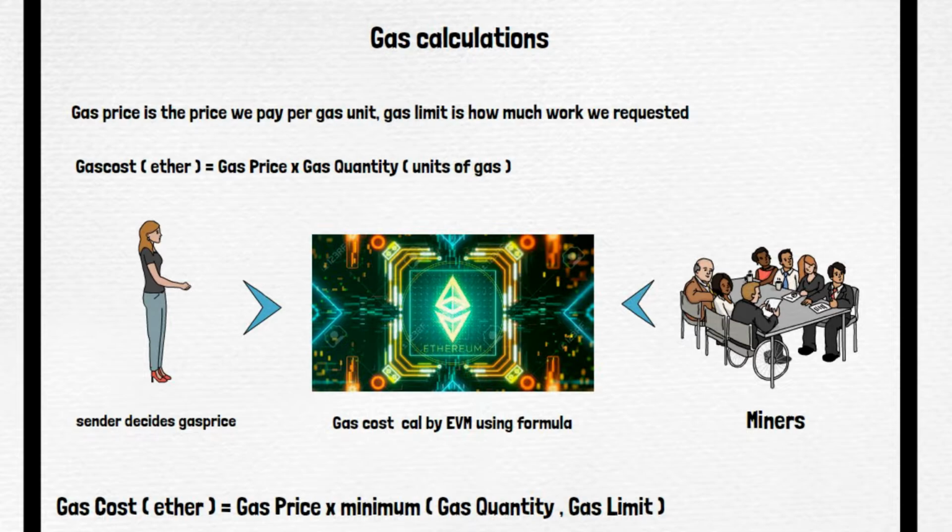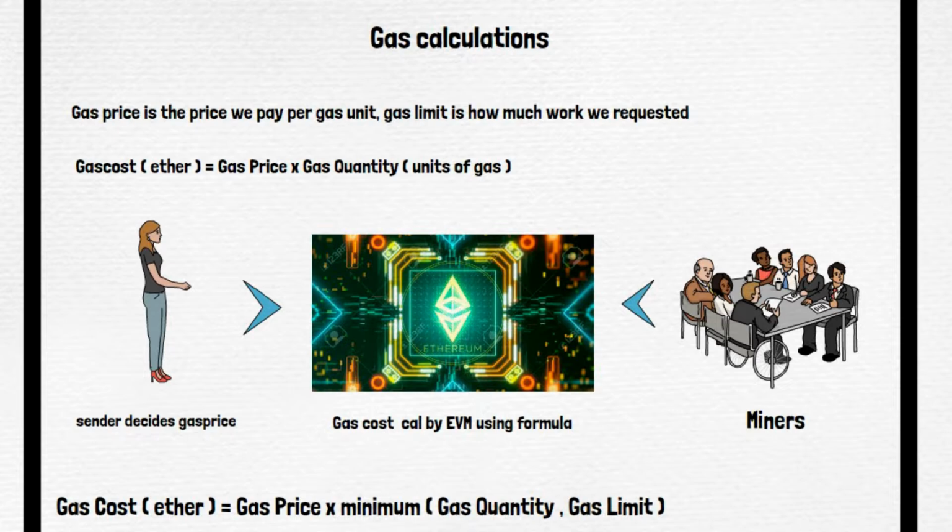So what is it? Because we are humans, we are definitely going to make mistakes someday or the other, in some way or the other, knowingly or unintentionally, right? So to save us from this kind of human mistakes, we have something called the gas limit. Let's say I have written a program and I want the blockchain to execute this program.